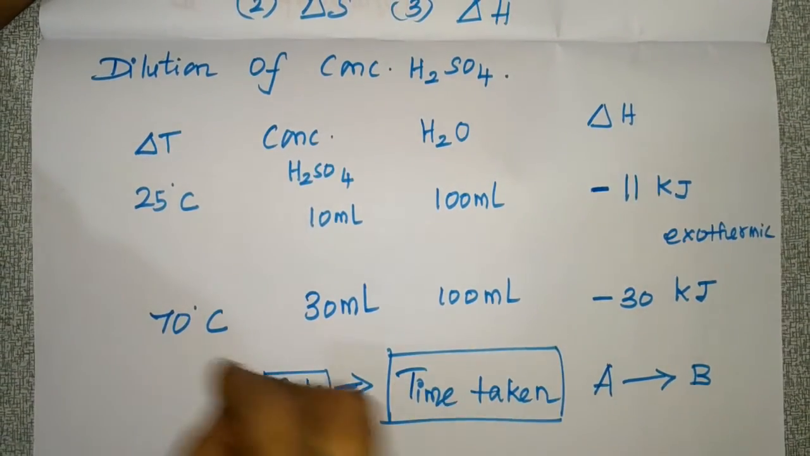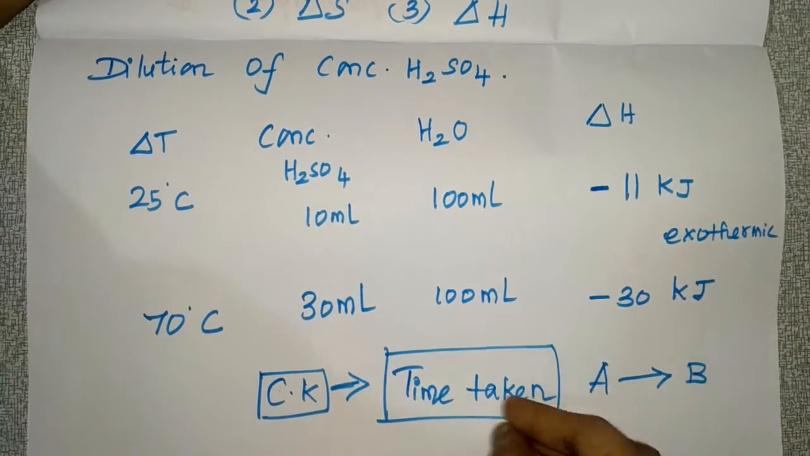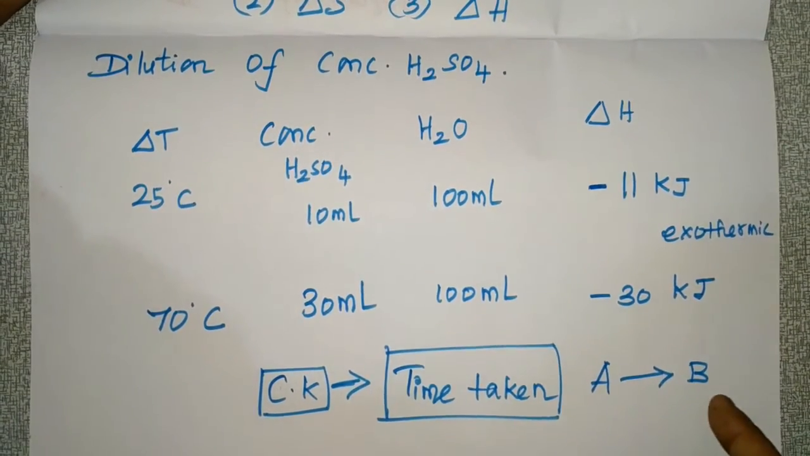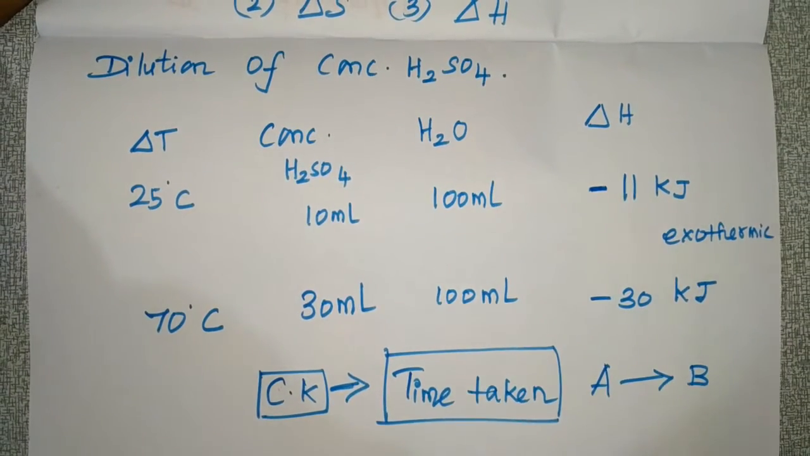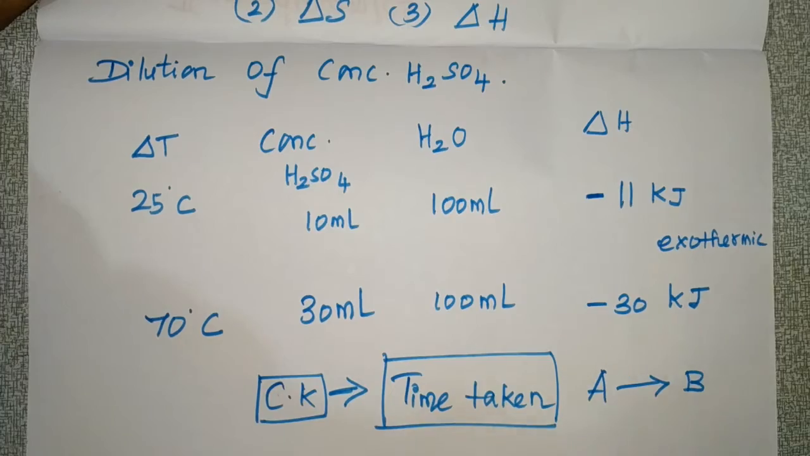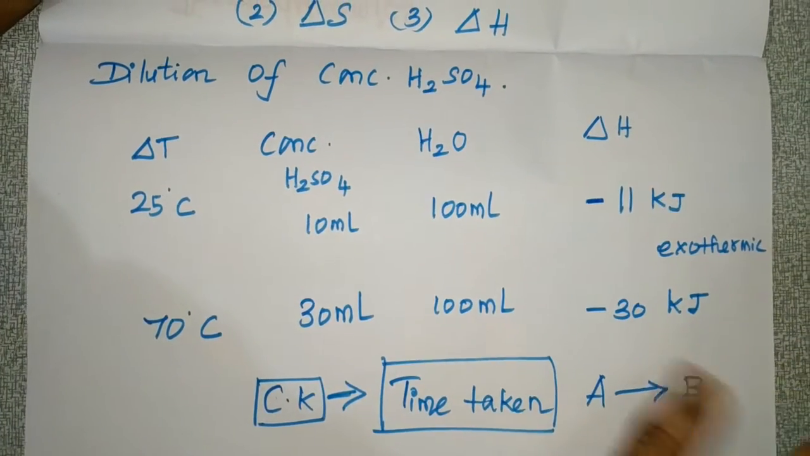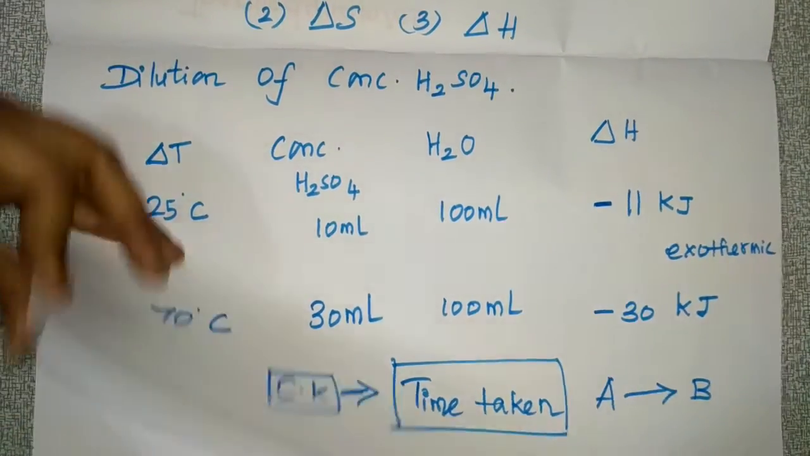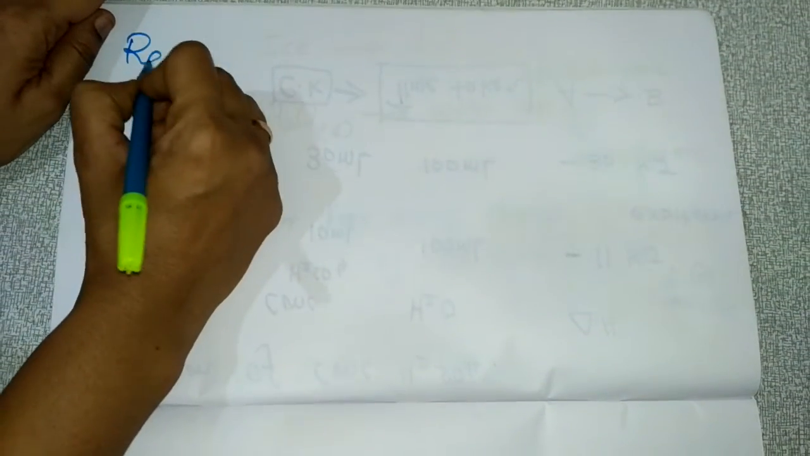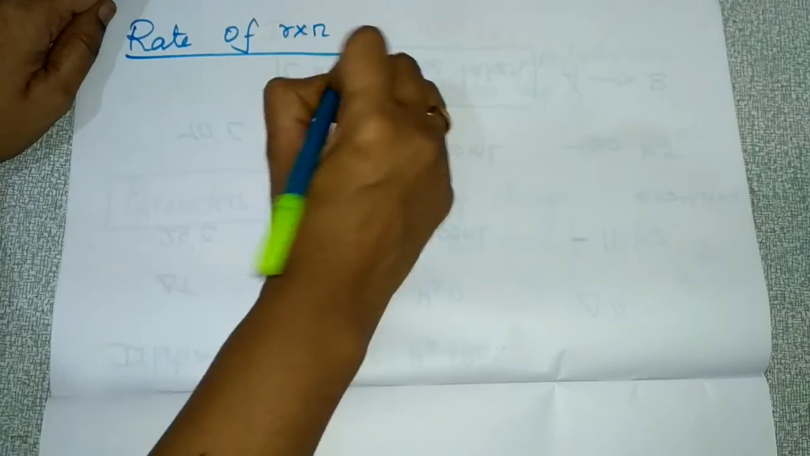Have you understood? Chemical kinetics is mainly interested in the time taken, and if A is getting converted into B, how does this process happen, what makes these changes happen, and what is the time for this. Everything we can learn in chemical kinetics. So that is the rate of reaction. Another important point is the rate of reaction.